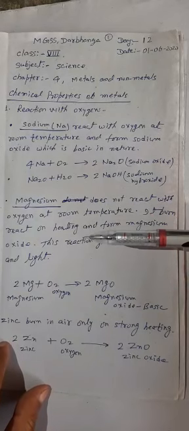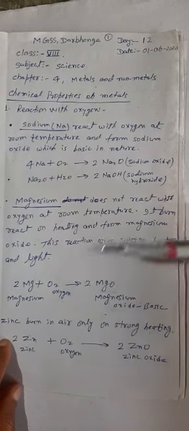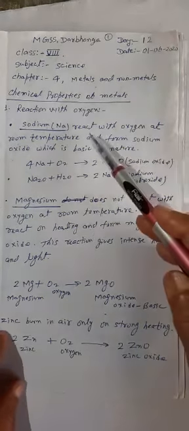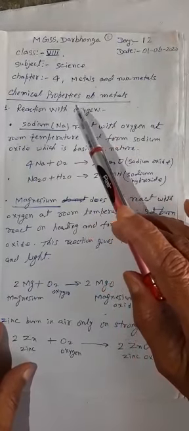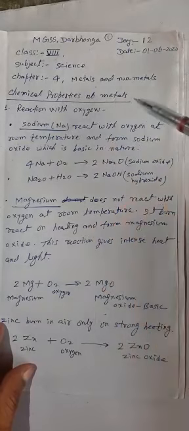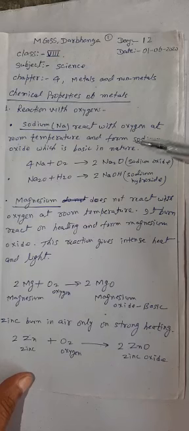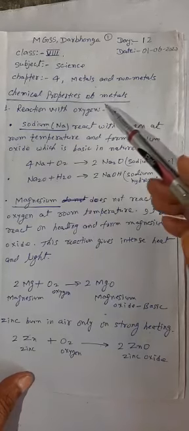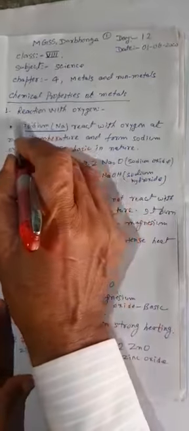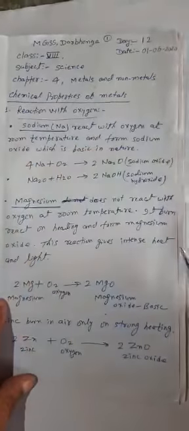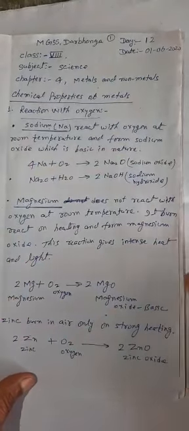We have read all the topics in detail. Now we have started the revision of different topics of this chapter. First, we shall revise the chemical properties of metals. We have already studied that chemical properties means how metals react with oxygen, water, acids, bases, etc. First, we shall discuss how metals react with oxygen. And we also know all the metals are not equally reactive. Some metals are more reactive and some metals are less reactive.